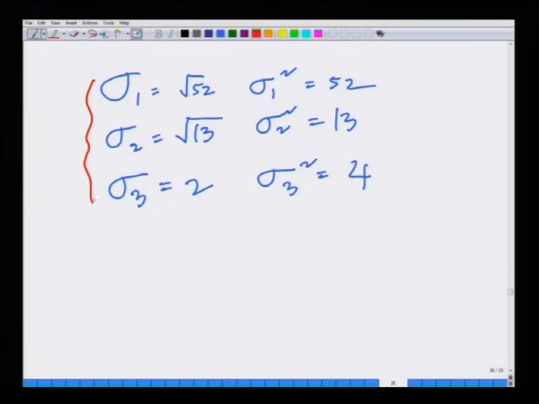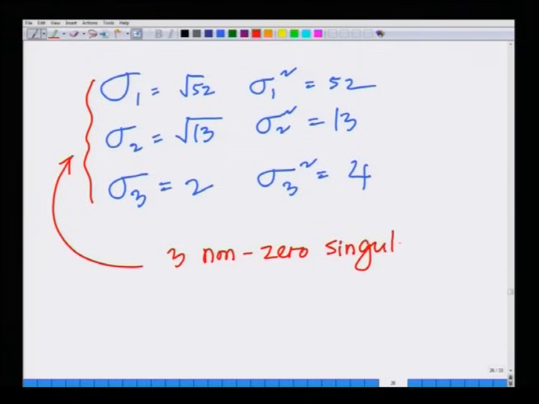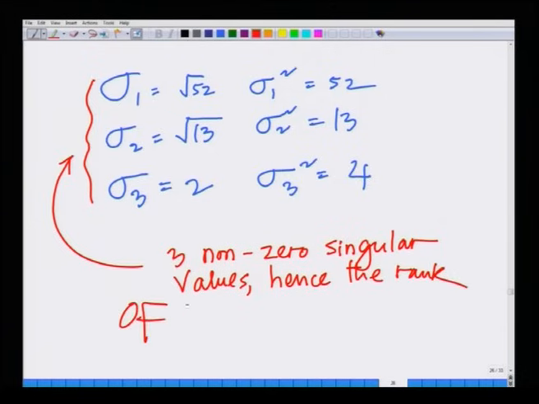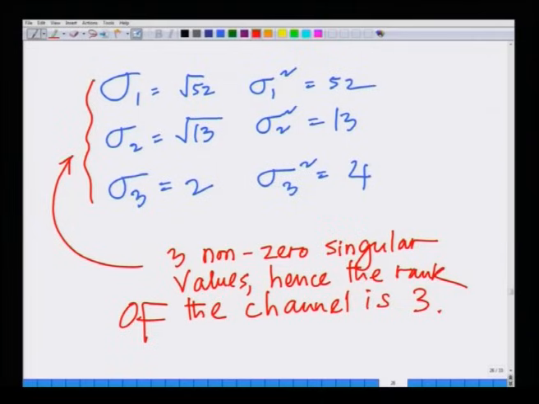You can observe that this has 3 non-zero singular values. Hence, the rank of the channel is 3. So, what we are saying is this channel matrix has 3 non-zero singular values, square root of 52, square root of 13 and 2. Hence, the rank of this channel matrix is 3.